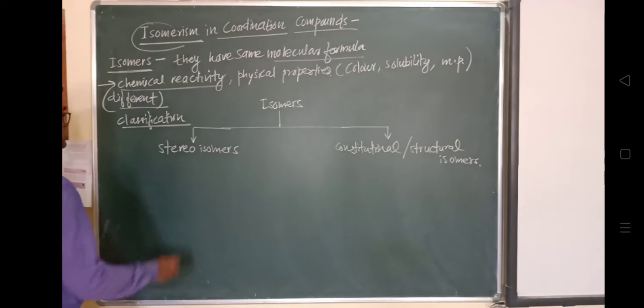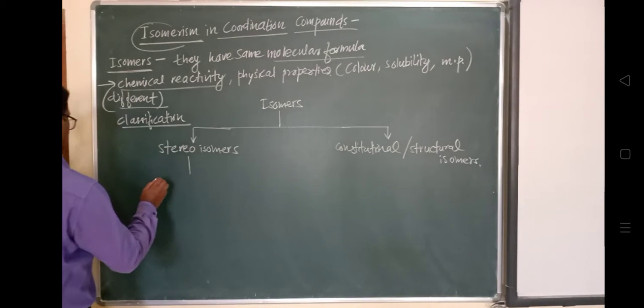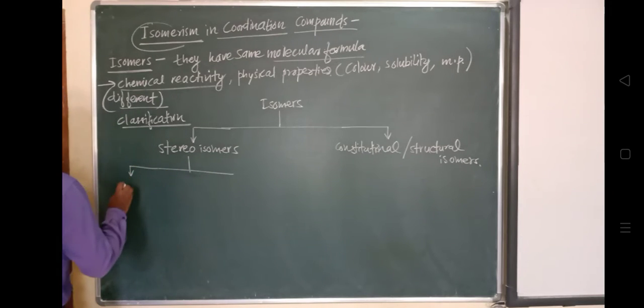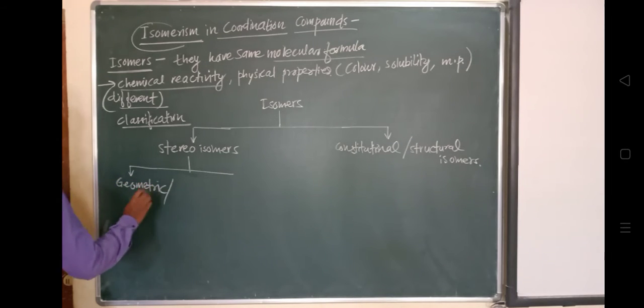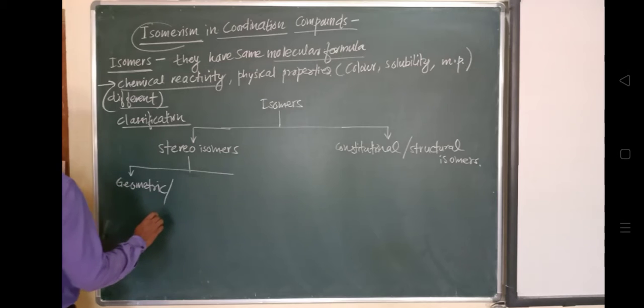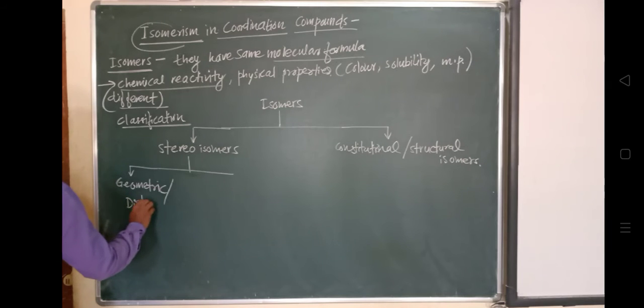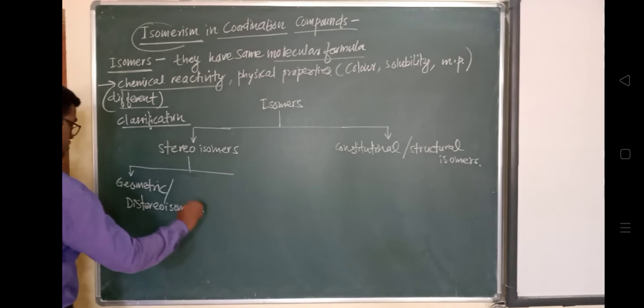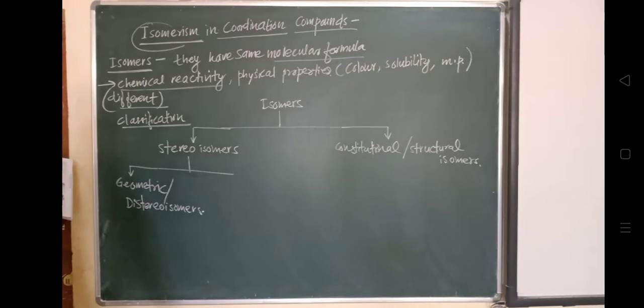Now, stereoisomers are further classified into two categories. One is geometric isomers, also known as diastereoisomers. The next one is optical isomers, also called enantiomers.